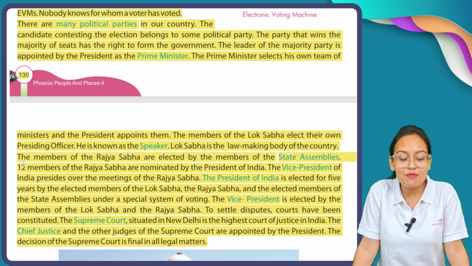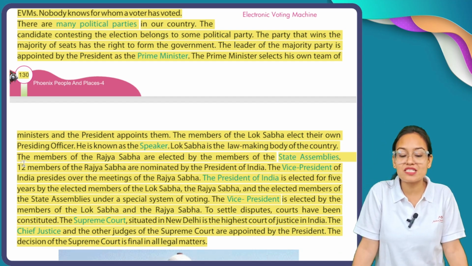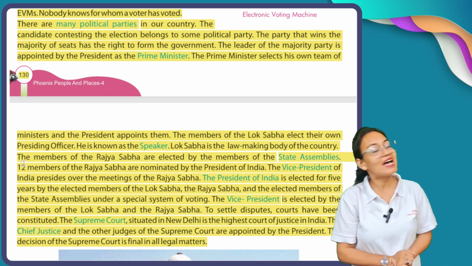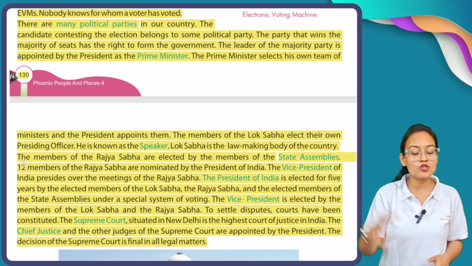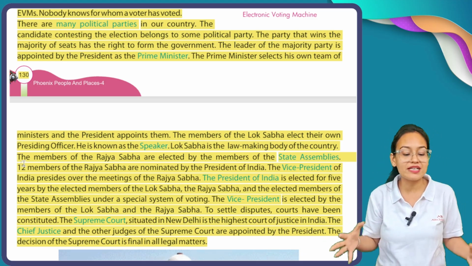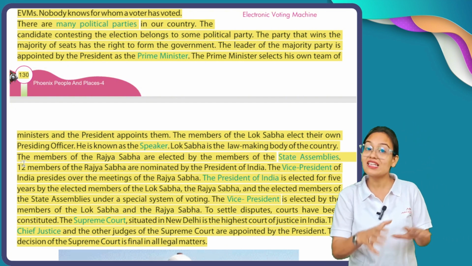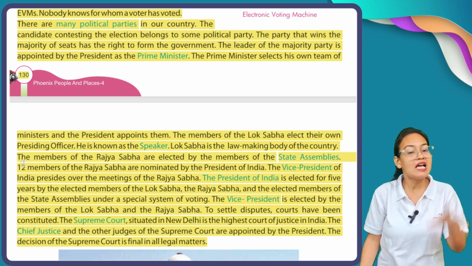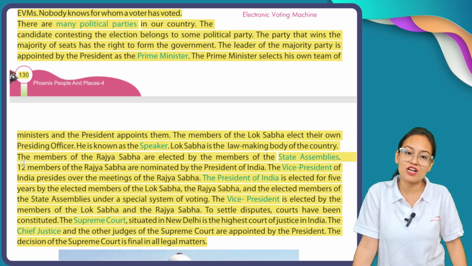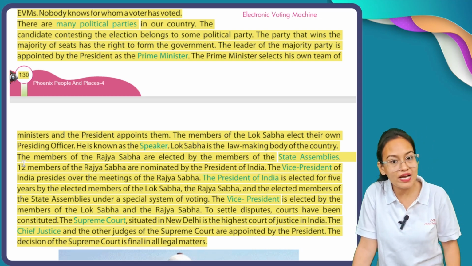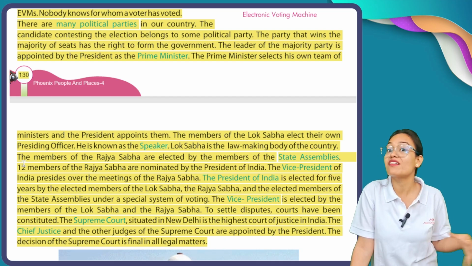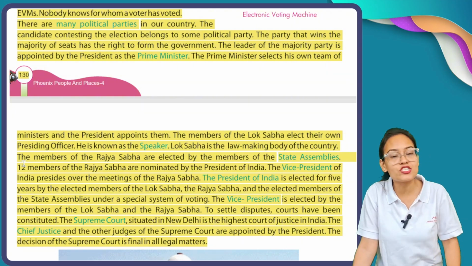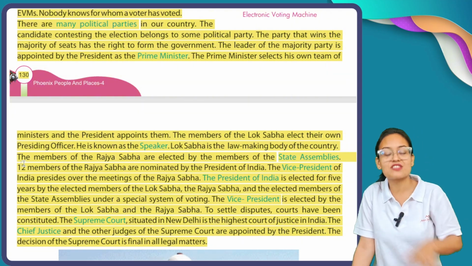The members of the Rajya Sabha are elected by the members of the state assemblies. Now, the members of the Rajya Sabha are elected by the state assemblies. There are 12 members of the Rajya Sabha who are nominated by the President of India. Now you can see, my dear students, in the case of Rajya Sabha, all the members except 12 members are elected by state assemblies. Now who is going to choose those 12 remaining members? Those 12 members of Rajya Sabha are appointed by the President of India.